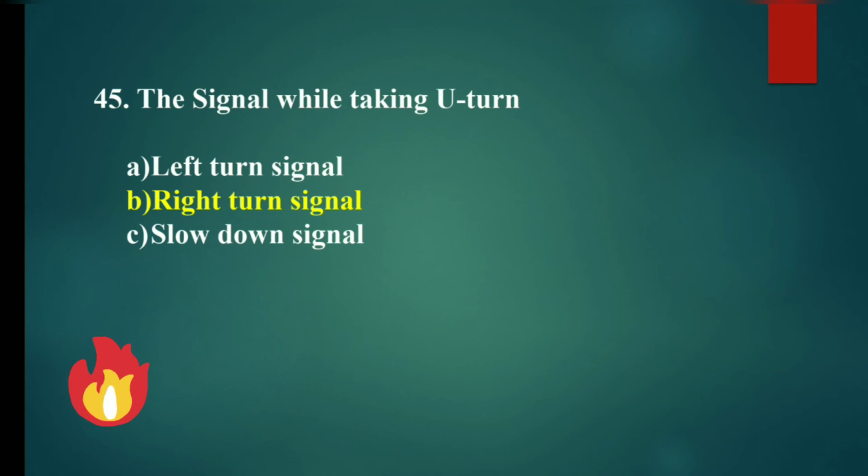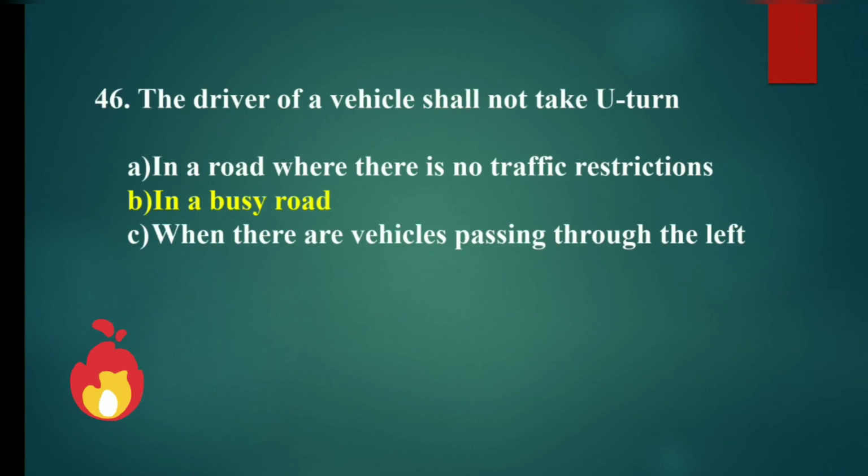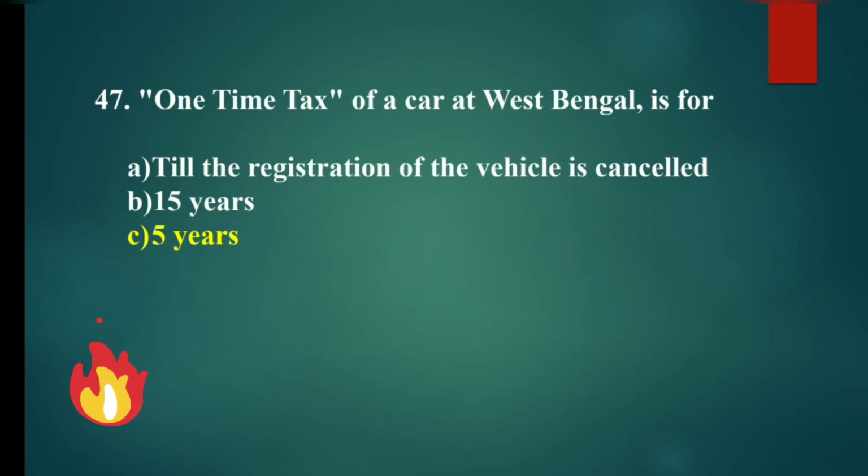While taking a U-turn, show the right turn sign. The driver of a vehicle shall not take a U-turn on a busy road. One-time tax of a car in West Bengal is for 5 years.